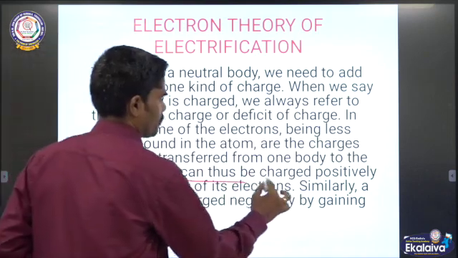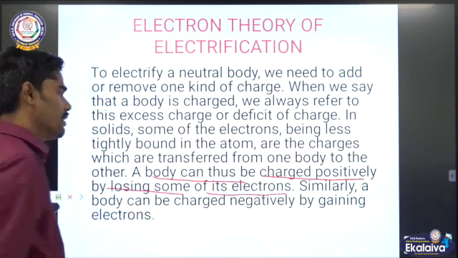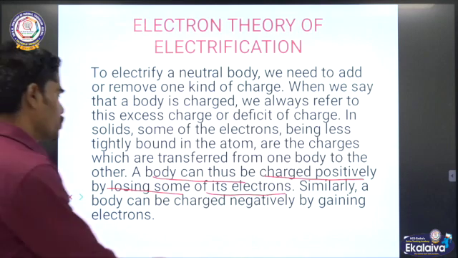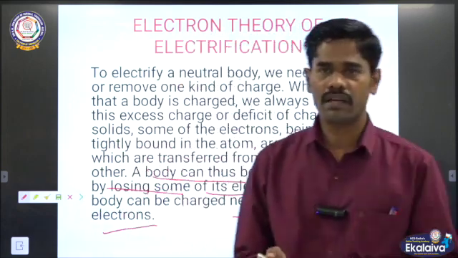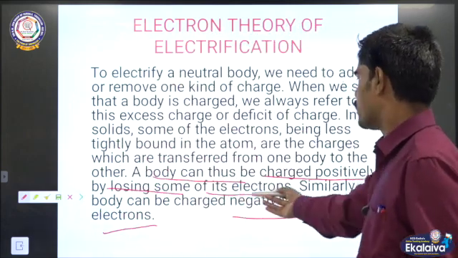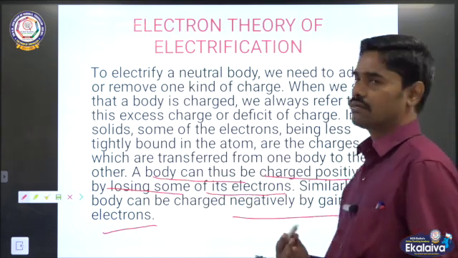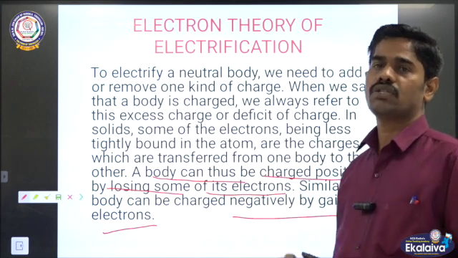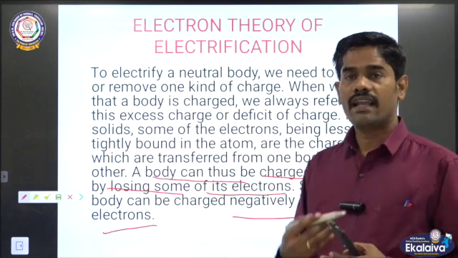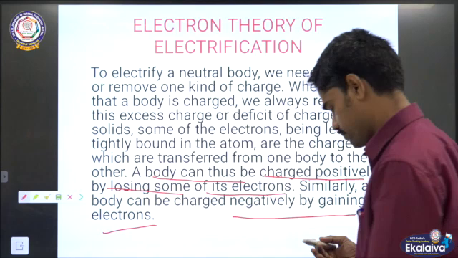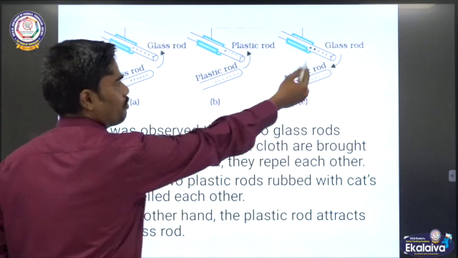A body can thus be charged positively by losing some of its electrons. Similarly, a body can be charged negatively by gaining electrons. Through this process of rubbing, electrons are transferred. So, the body losing electrons becomes positively charged, and the object gaining electrons becomes negatively charged. This is another example for plus plus, minus minus, plus minus.